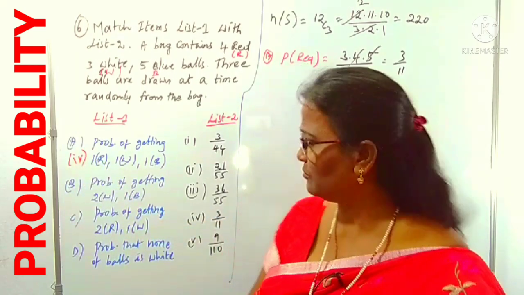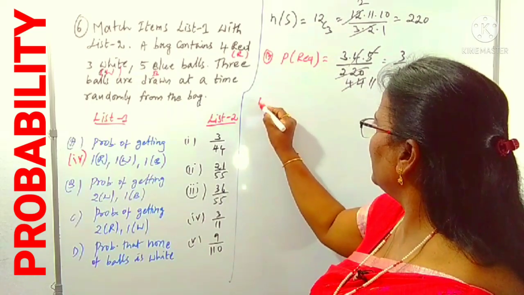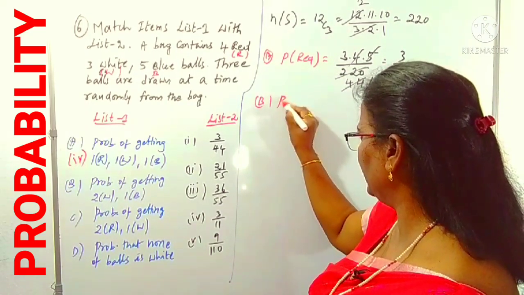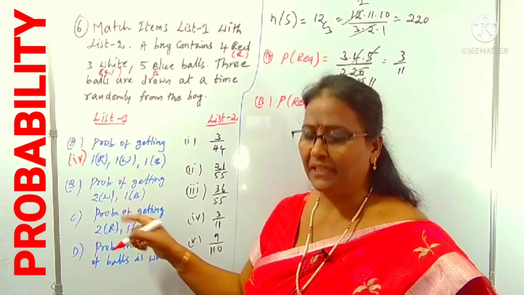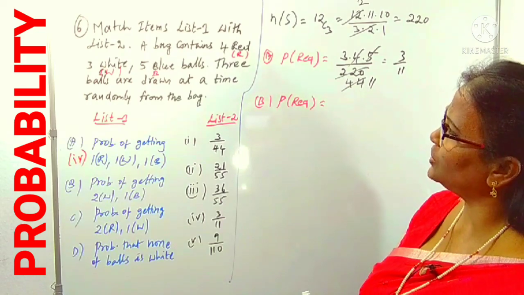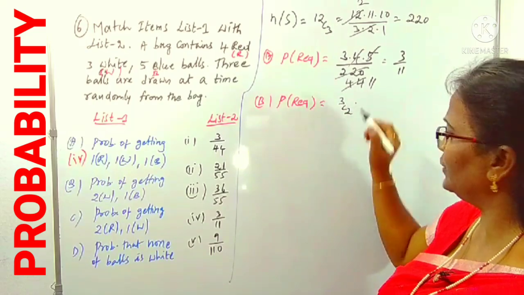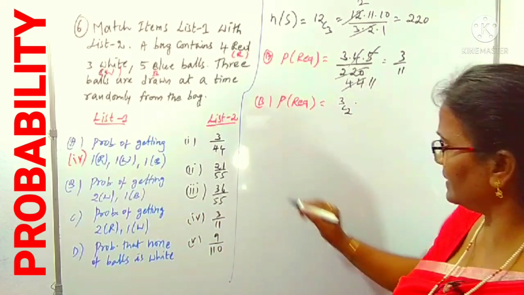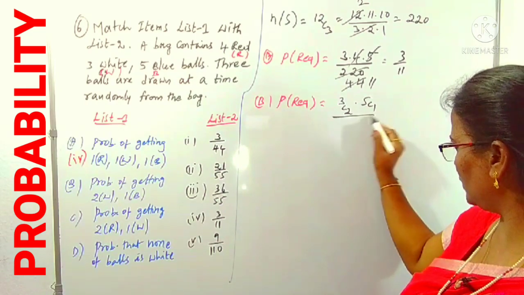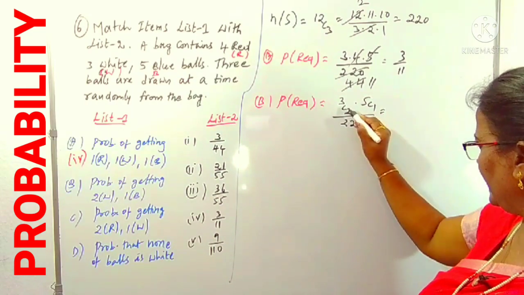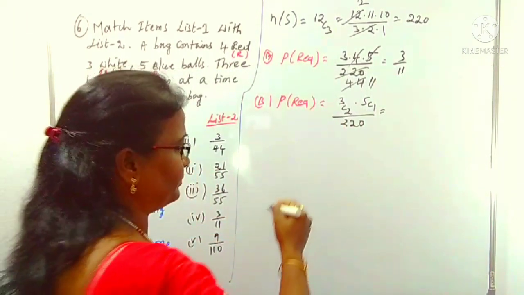Right. Next, we can concentrate on B in the same way. The probability required is 2 white and 1 blue. How many whites are there in total? 3 whites, and from the 3 we can choose 2, so 3C2, into 1 blue, which is 5C1, by total 220. 3C2 is the same as 3C1, you know very well, which is 3 only.